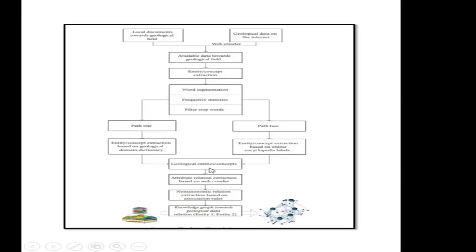After this, we do relation extraction between the encyclopedia data and the geological field data, and we try to figure out the relation between these two.